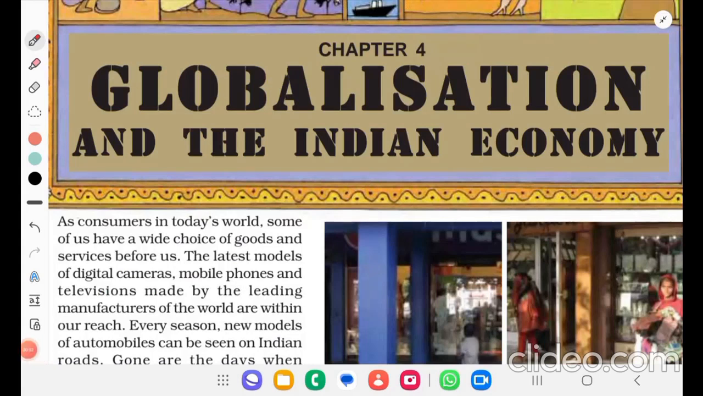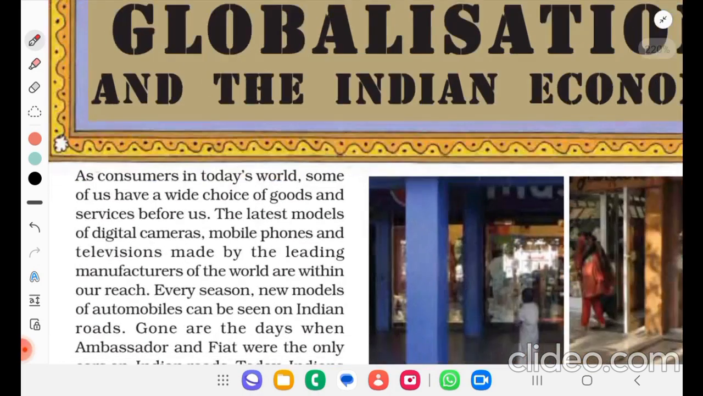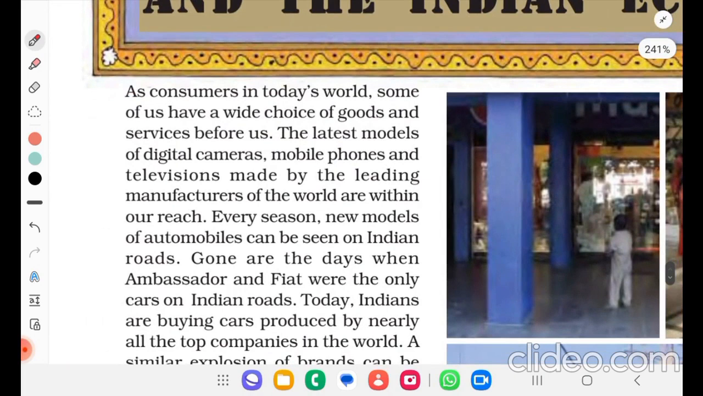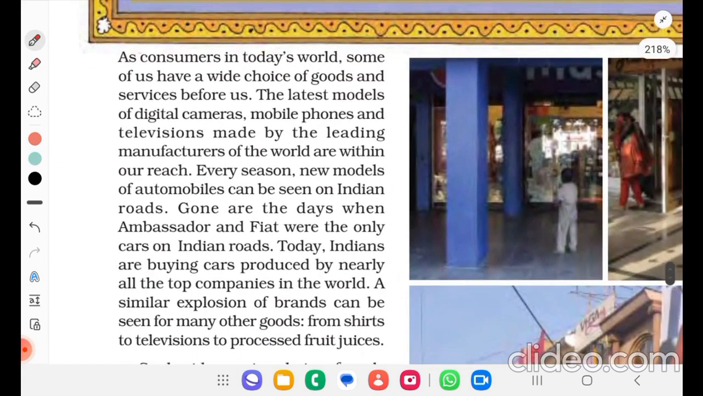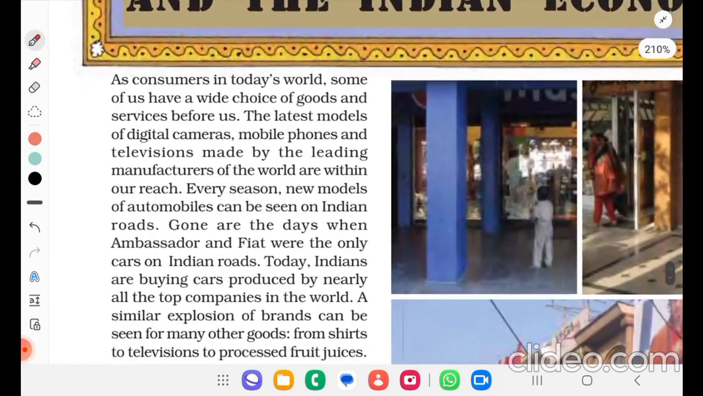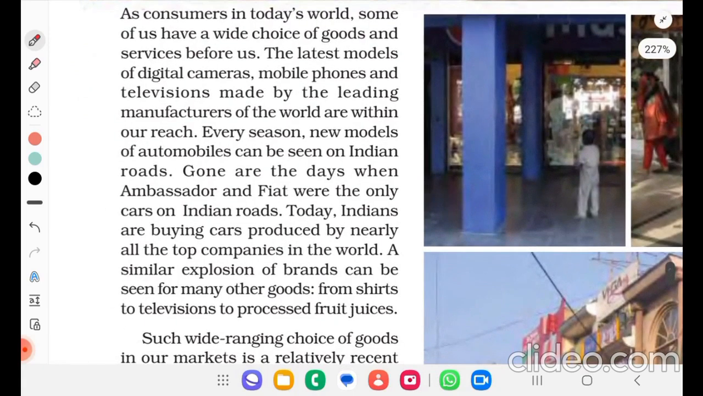Chapter 4, Globalization and the Indian Economy. As consumers in today's world, some of us have a wide choice of goods and services before us. The latest models of digital cameras, mobile phones and televisions made by the leading manufacturers of the world are within our reach. Every season, new models of automobiles can be seen on Indian roads.